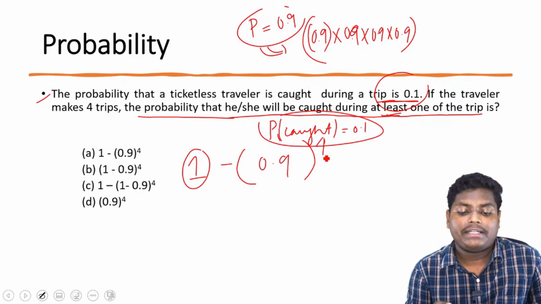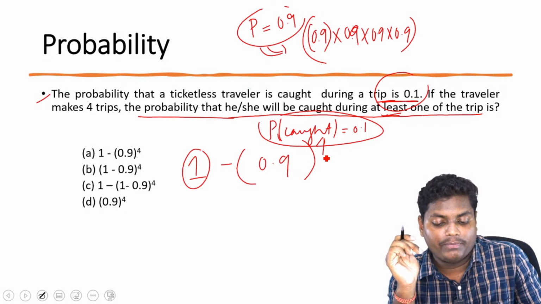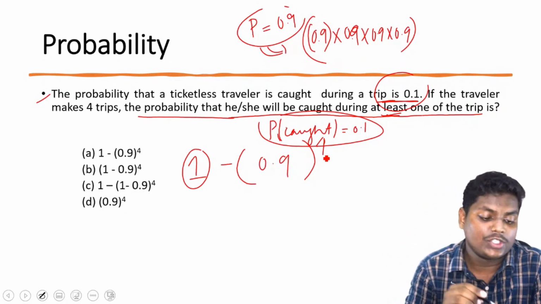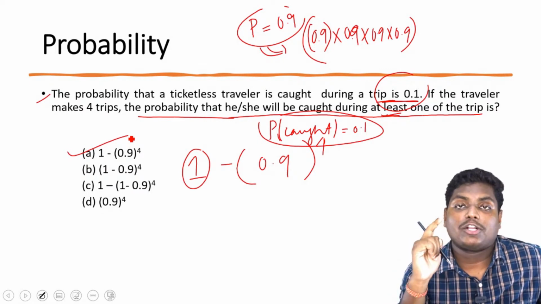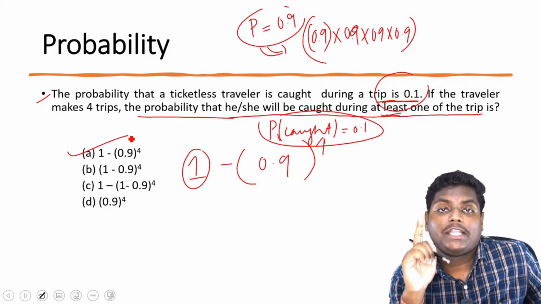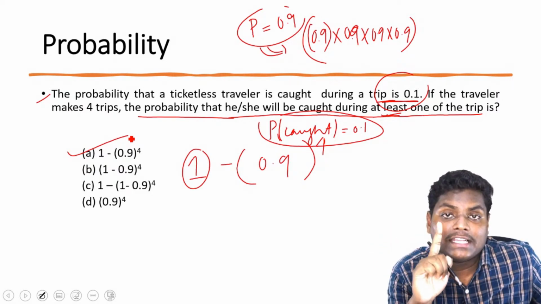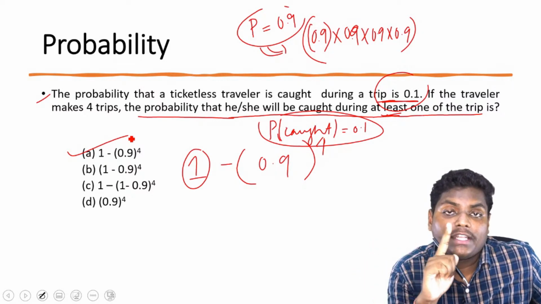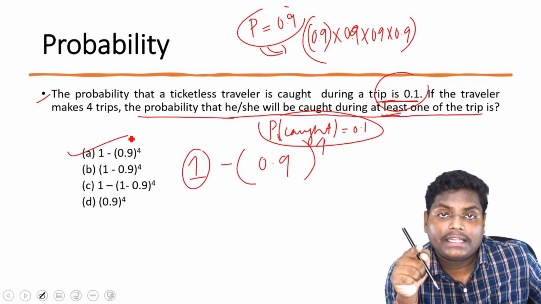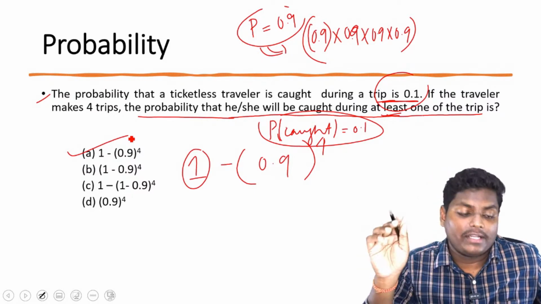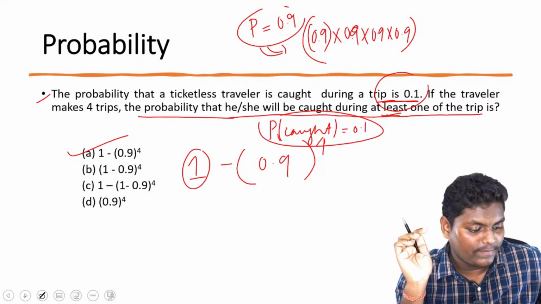So the probability that he or she will be caught during at least one of the trips is 1 minus 0.9 to the power 4. Is this clear? Since the probability of getting caught is 0.1, for a particular event the probability of not getting caught is 0.9. Since he is making 4 trips, each has probability 0.9, so it will be multiplied. So 1 minus 0.9 to the power 4.